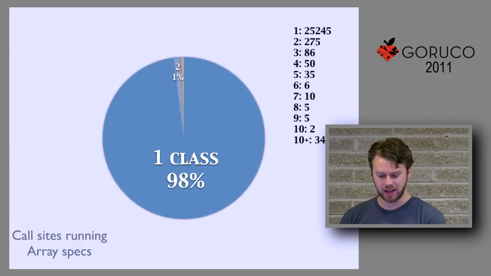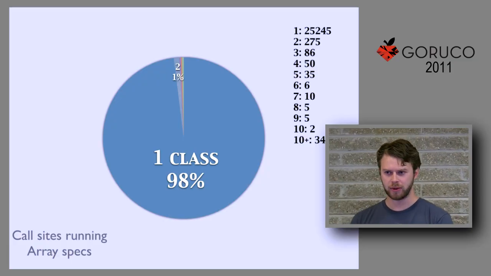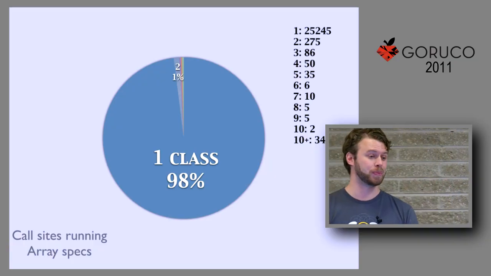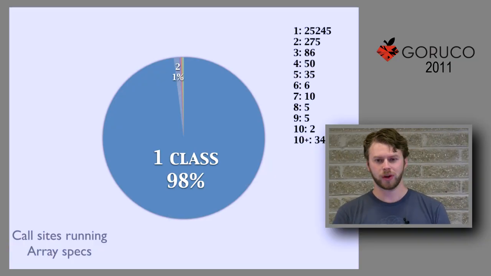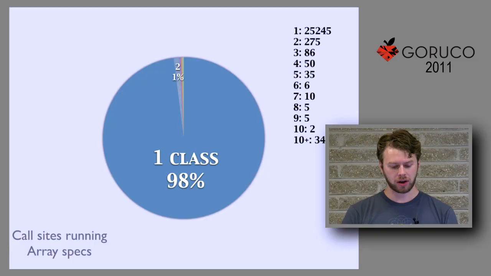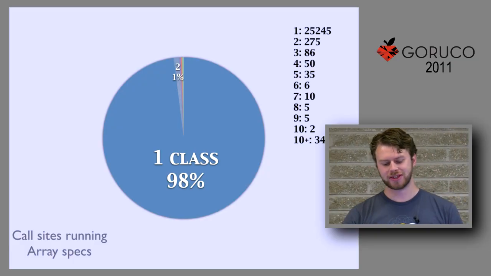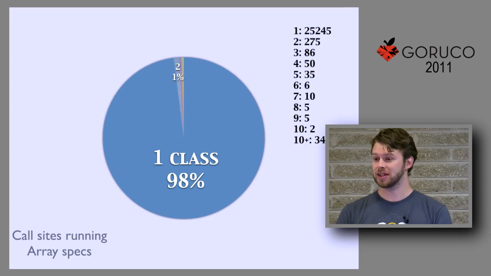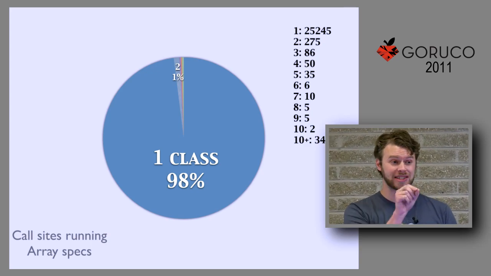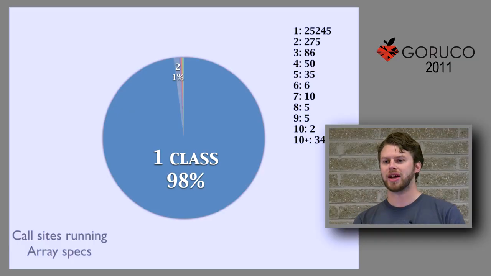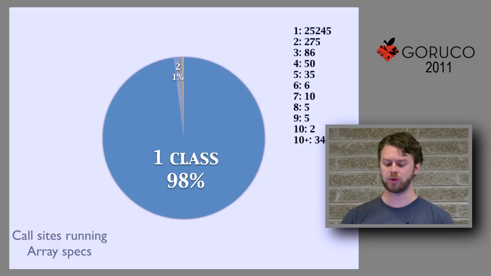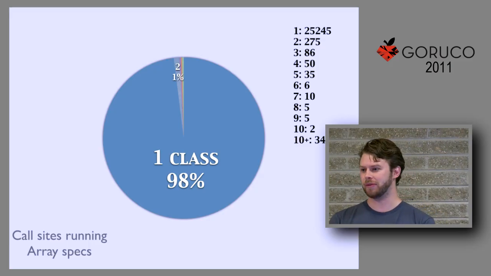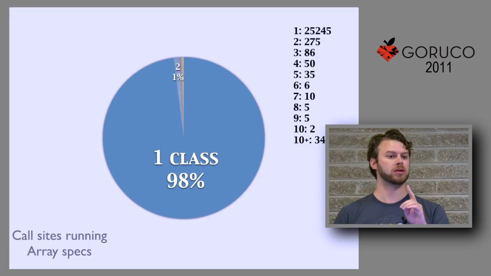So this is a piece of science, everyone. This is running some code, a very large spec suite. And what this says is, you can add up those numbers, let's just say 27,000 dots running this thing. So 27,000 places where a method could be called. Not 27,000 method calls, but 27,000 actual dots that were run. And of those 27,000, 25,000 of them only ever used one kind of class.